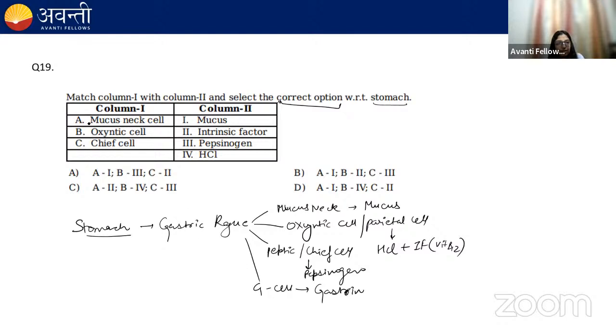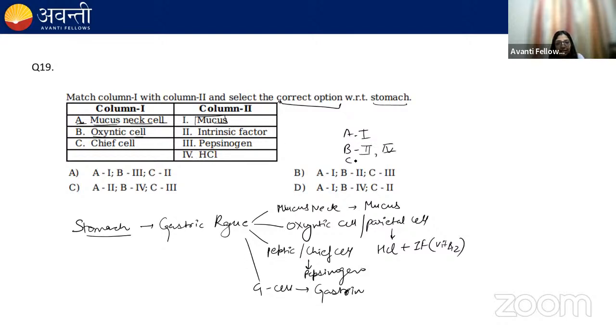Now let's match the option. A, mucous neck cell, will secrete mucus, so A1. Oxyntic cell, they will produce HCl and intrinsic factor, so second and fourth.